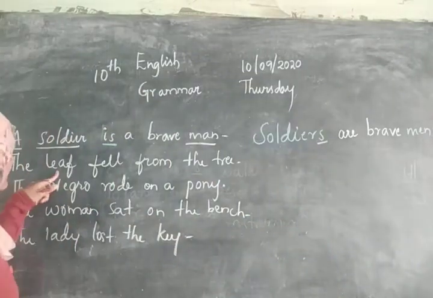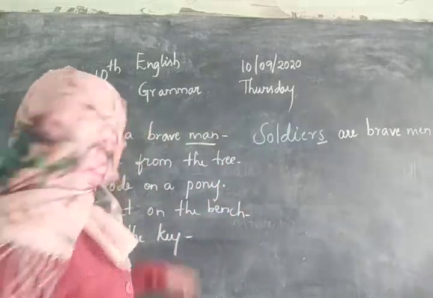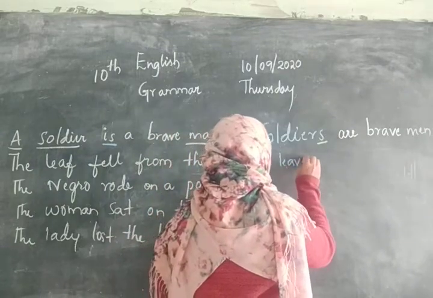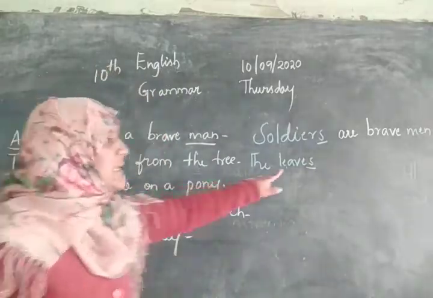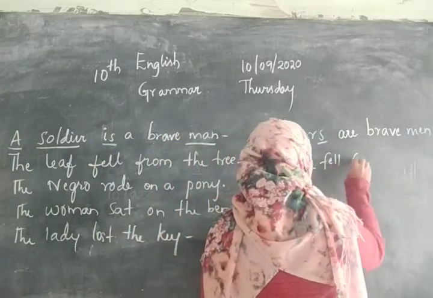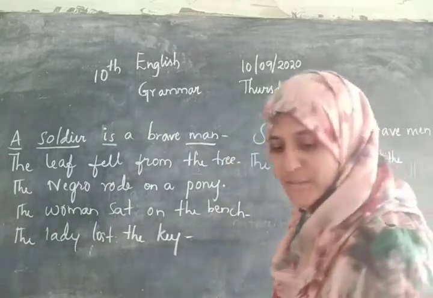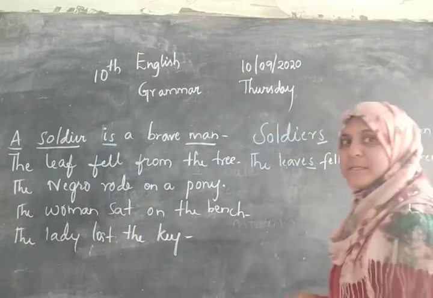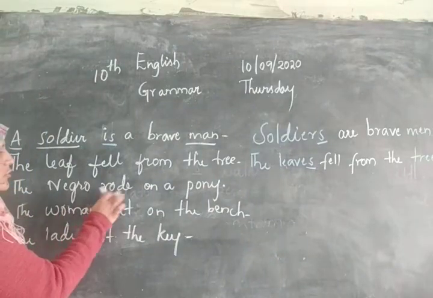Now, the leaf fell from the tree. So what does it become? The leaf becomes the leaves. See, the plural form of leaf is leaves. The leaves fell becomes "fell" only. From becomes "from" only. From the tree becomes trees. The leaves fell from the trees. Is this clear? Okay. Now see, the Negro rode on a pony.